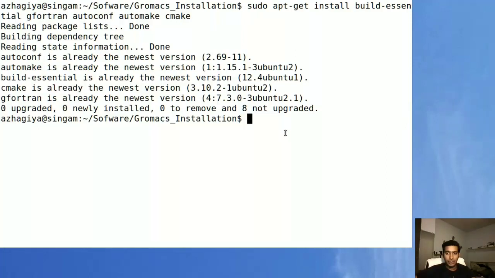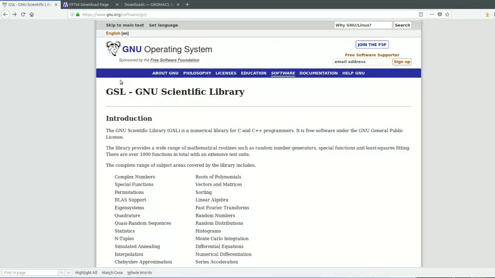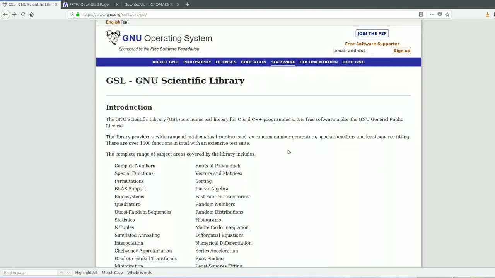So to move on to the next step, we need to download the GSL library, which is actually essential for some analysis tools in gromacs. You can download the GSL library from this site, which I'll be giving in the description section.